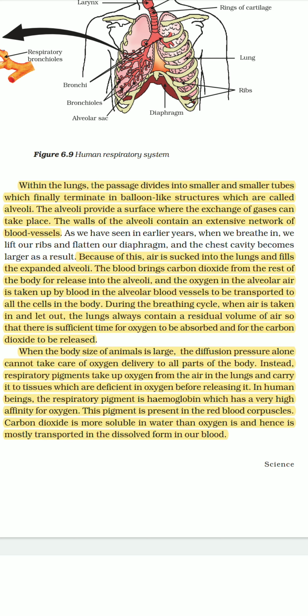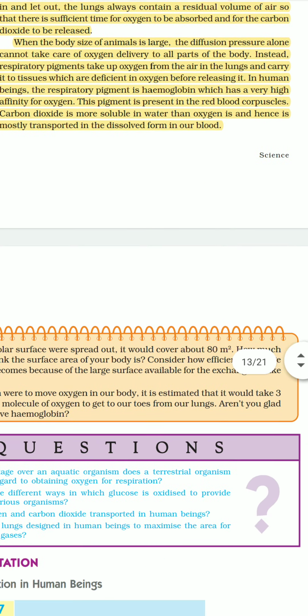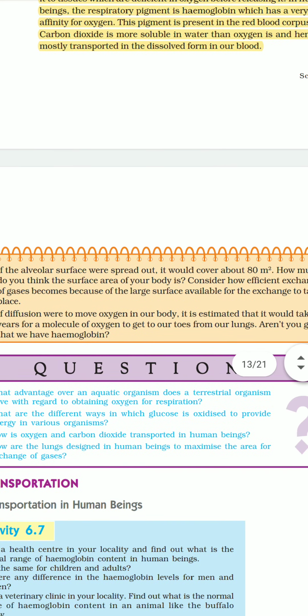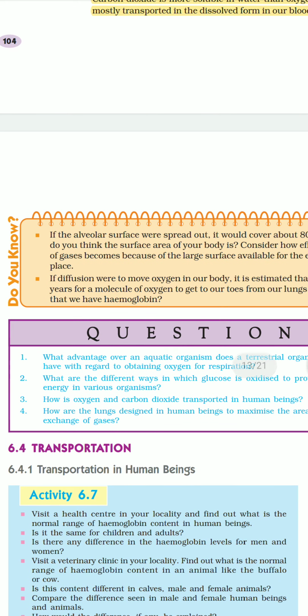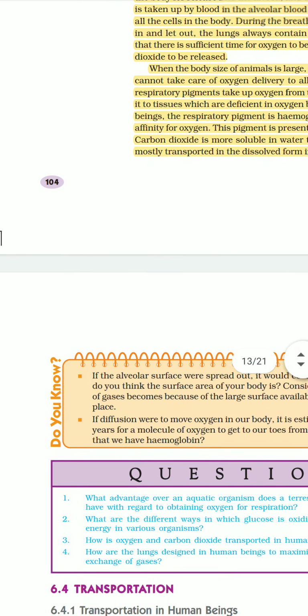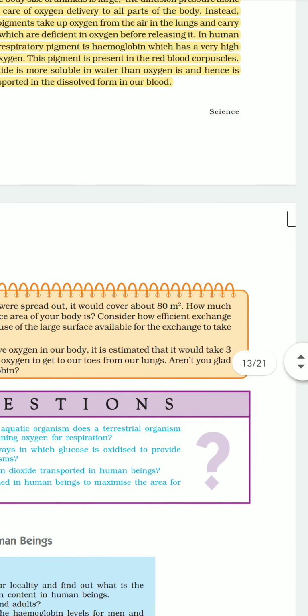I'll provide you important definitions and points. Don't worry about this. So students, please try to solve the question answers based on the respiration topic, which are in the text, these questions as well as at the back exercise. And I will also provide you a flowchart based on digestion as well as respiration, which will help you prepare your notes and for your revision purpose. So please do that. Thank you.